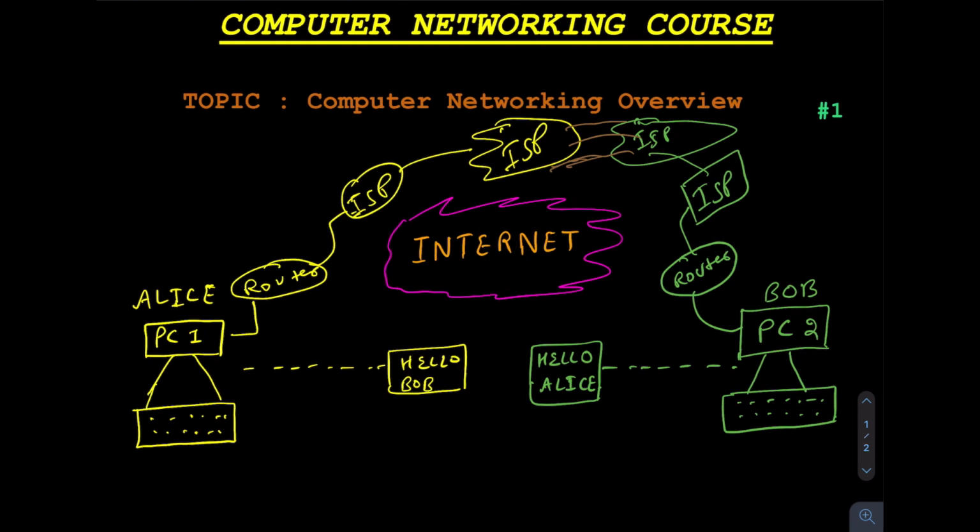I will be explaining these devices later in the videos, like router, ISP, and all, and how they internally work. So how PC1 forms a packet and how it goes over the internet. So what are the scenarios it is going to cover?